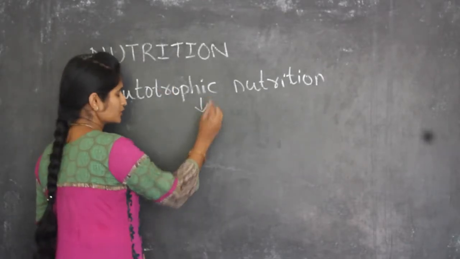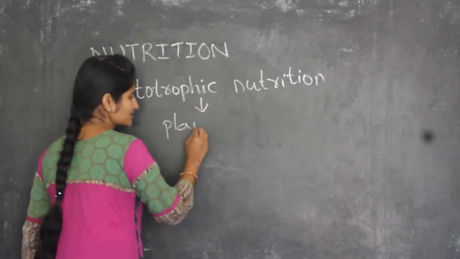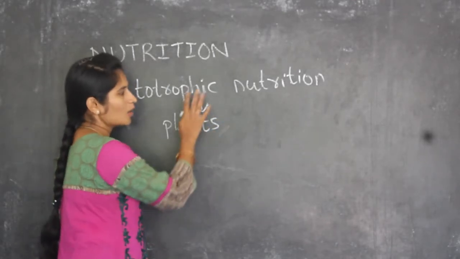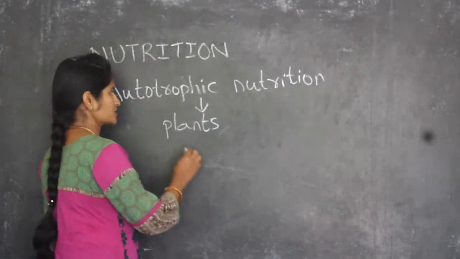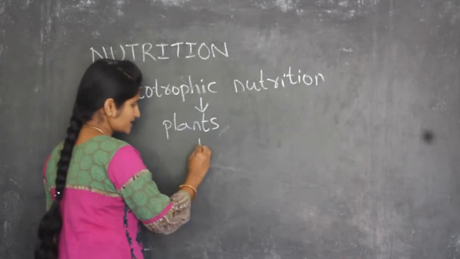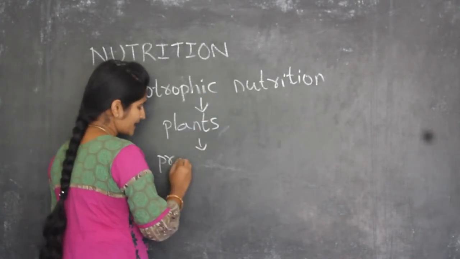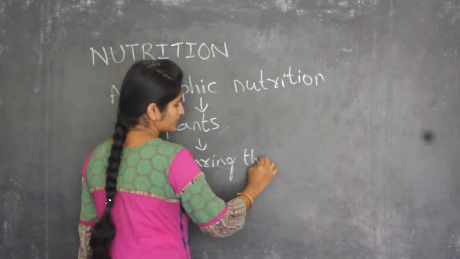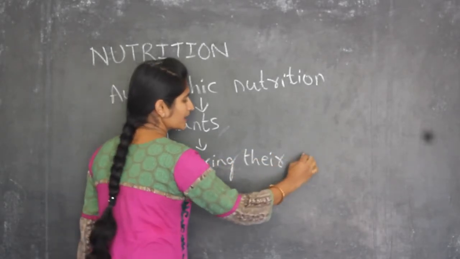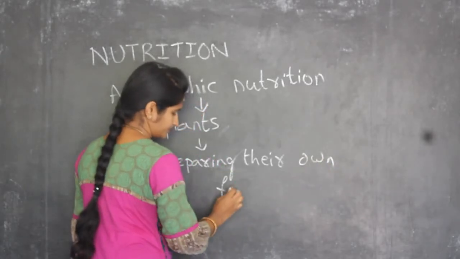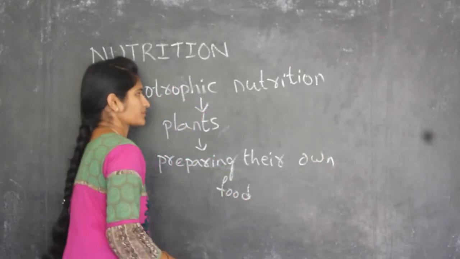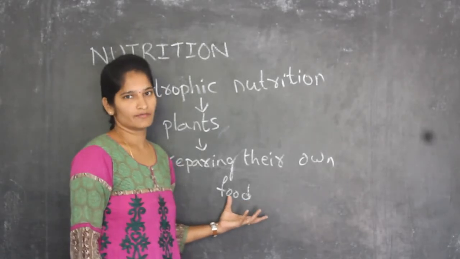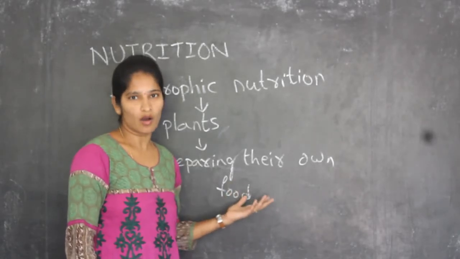In autotrophic nutrition, so what are the things? Plants are the example for autotrophic nutrition. So what is autotrophic nutrition? It is nothing but preparing their own food. So these are producing the food, and this food will be consumed by other organisms.